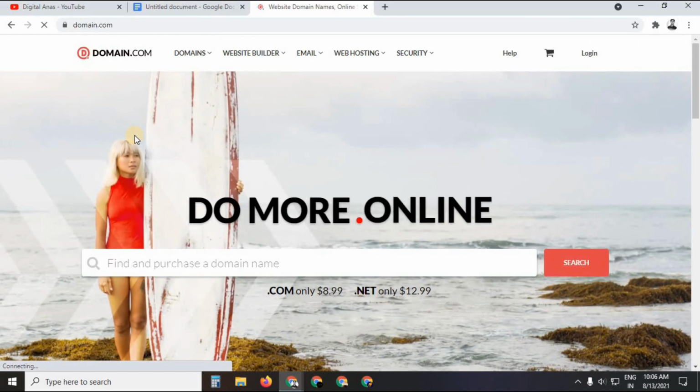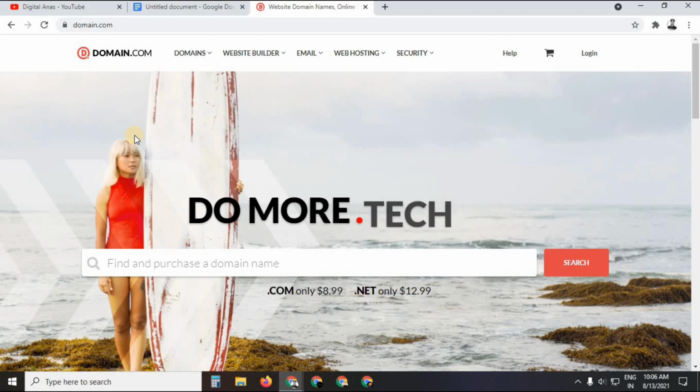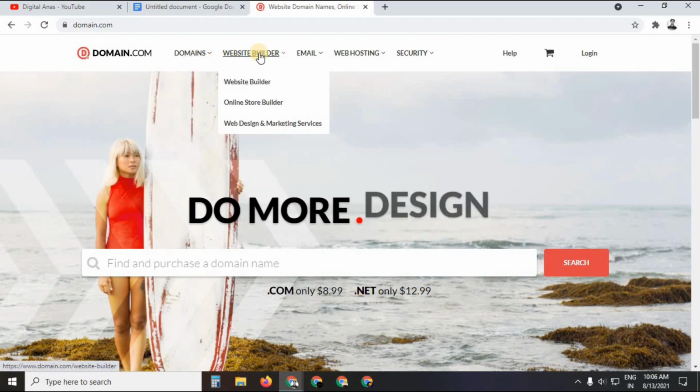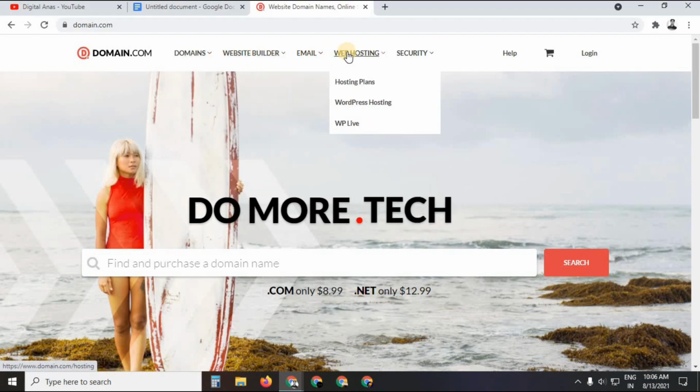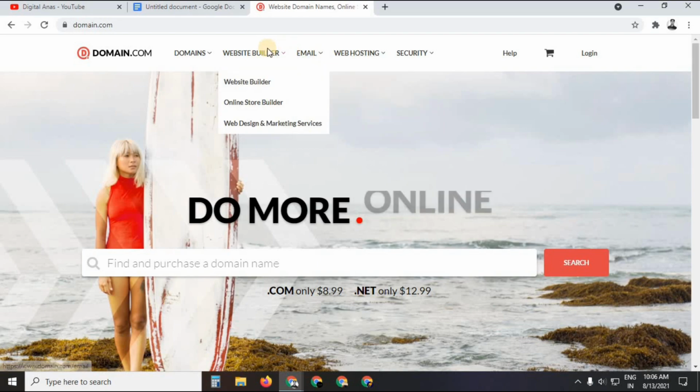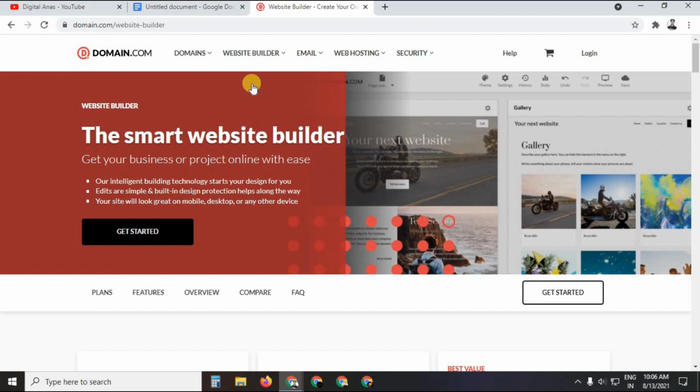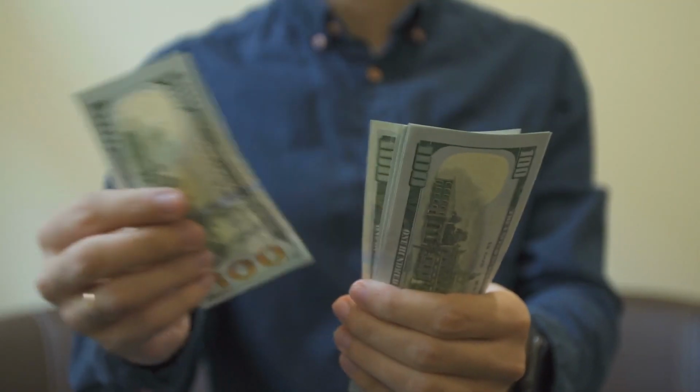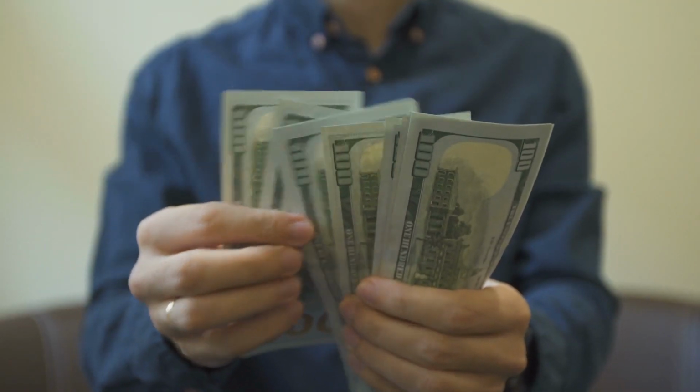Alright, so as you can see, it is a platform of web hosting and website builder, e-commerce website builder and many more tools. As you can see, domain also, website builder also, email also, and web hosting service also. Okay, so on this platform you can go with any of these services. But today I am going to tell you about its website builder, which will help us to make a very high converting landing page in order to promote our affiliate program and to earn more and more money online in affiliate marketing.